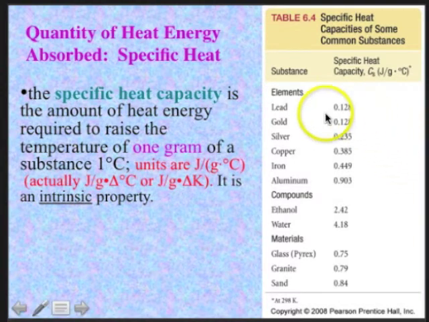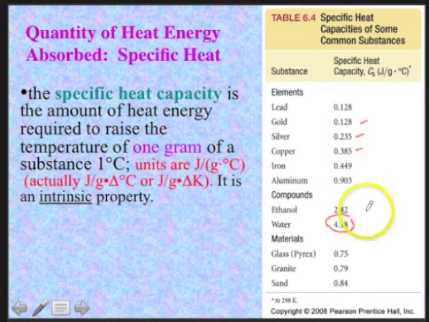Here are some heat capacities of common substances. Here's lead at 0.128, gold at 0.128, silver 0.233, copper 0.385, iron 0.49. And what kind of boggles the mind when you compare these specific heat capacities to that of water? Water is 4.18. Water has an extremely high specific heat capacity. It can absorb a lot of energy before its temperature actually changes.